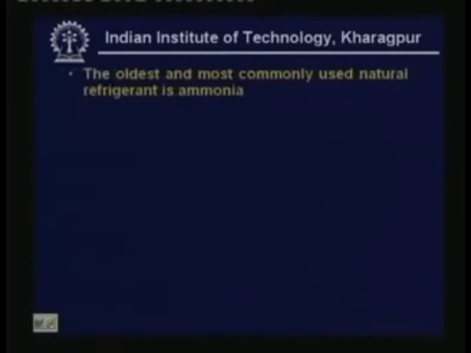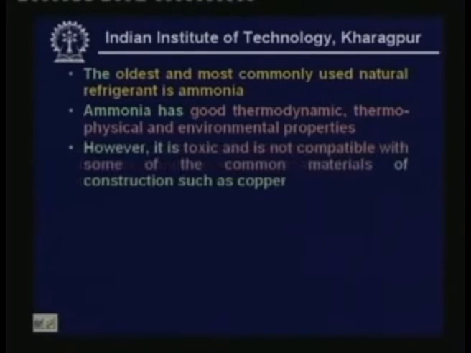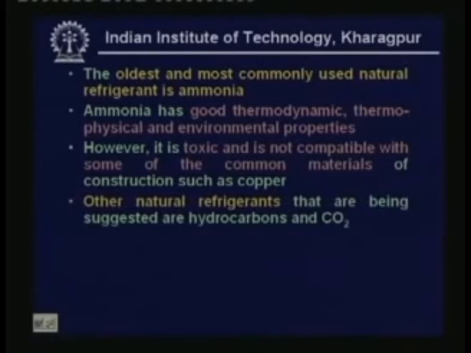The oldest and most commonly used natural refrigerant is ammonia. It is more than 100 years old and it is still being used very widely. Ammonia has excellent thermodynamic, thermophysical and environmental properties. It is inexpensive and easily available. However, it is toxic and it is not compatible with some of the common materials of construction such as copper or brass. So, these are the disadvantages of ammonia: toxicity and incompatibility with common materials. It can also be flammable under certain conditions.